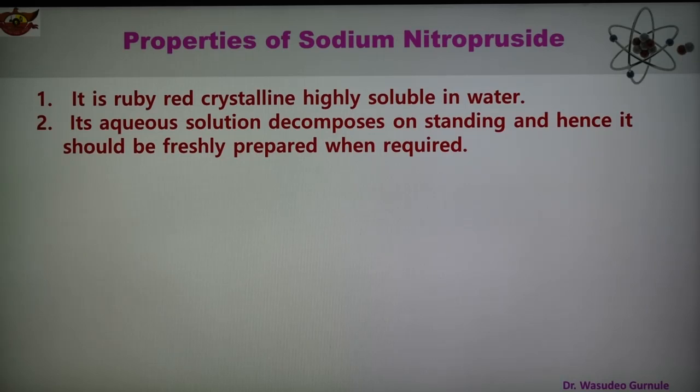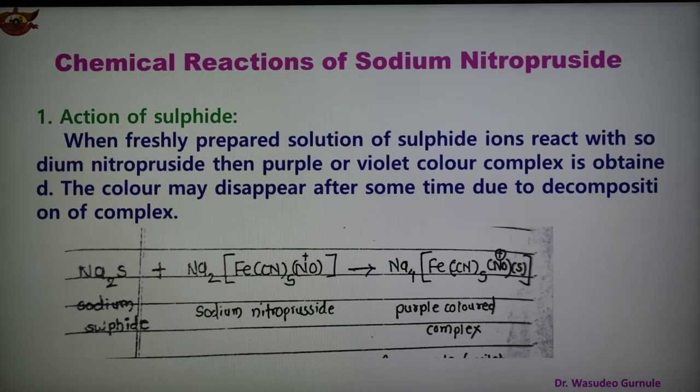Now there are some important chemical reactions of sodium nitroprusside. The first important chemical reaction is the action of sulfide. What is the action of sulfide on sodium nitroprusside?